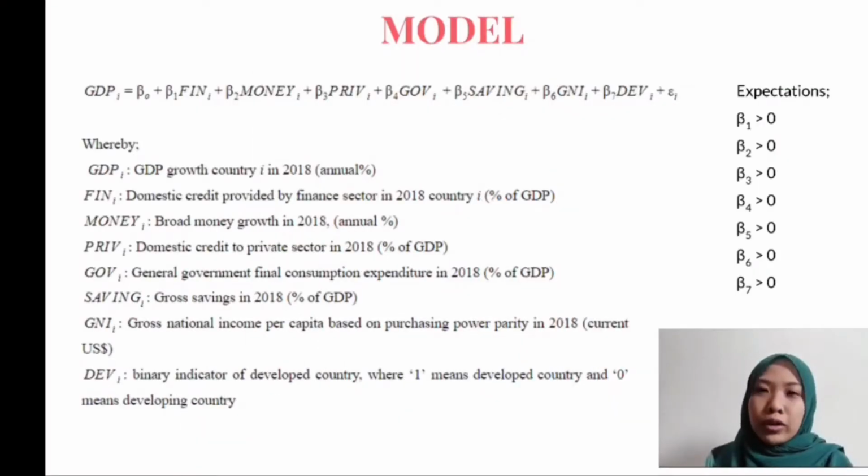For our model, we construct a linear form model as shown, and our prior expectation is that all coefficients beta 1, beta 2, beta 3, beta 4, beta 5, beta 6, and beta 7 are expected to be positive, and we expect that all explanatory variables will affect GDP growth positively.